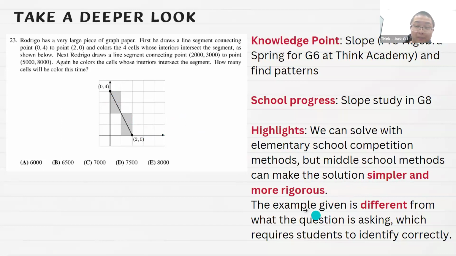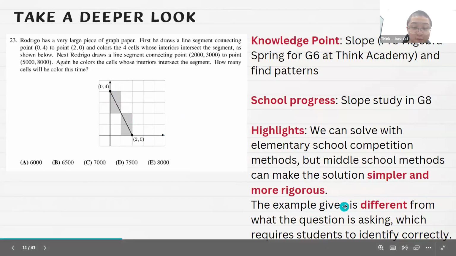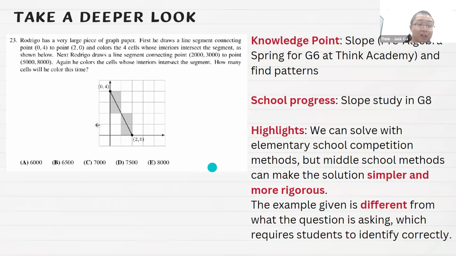This example is also, in particular, one where the person who wrote the question makes a pitfall there. The question gives you an example, but the example is different from what the question is asking, which requires the student to identify correctly. Yeah, we do see that. So here in the example, the slope is equal to -2. But in the question, the slope is not -2, right? If you interpret it incorrectly, you will be in trouble. So that's why that accounts for a hard question. You need both middle school knowledge and an excellent ability to interpret the question.